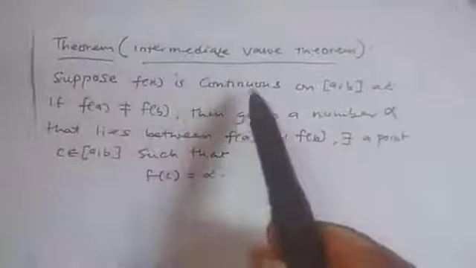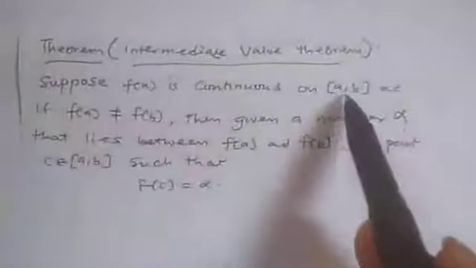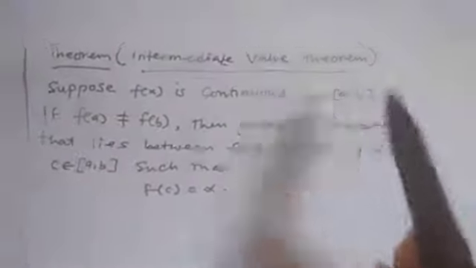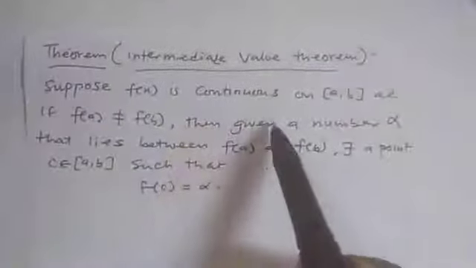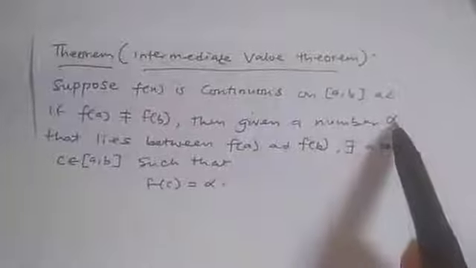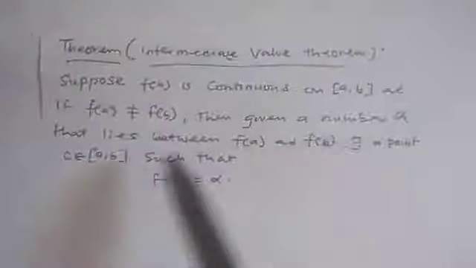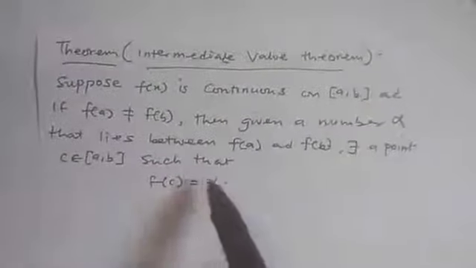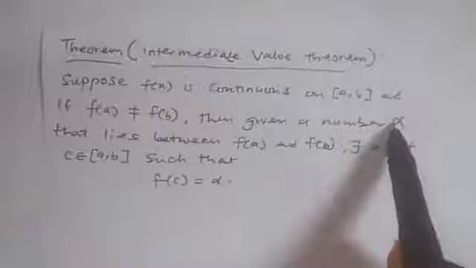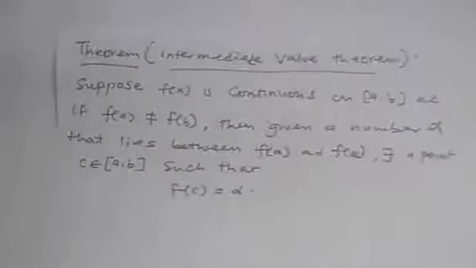Suppose f of s is continuous on a closed interval a comma b, and if f of a is not equal to f of b, then given a number alpha that lies between f of a and f of b, there exists a point c in this interval such that f of c will be equal to that alpha. So this is the intermediate value theorem.